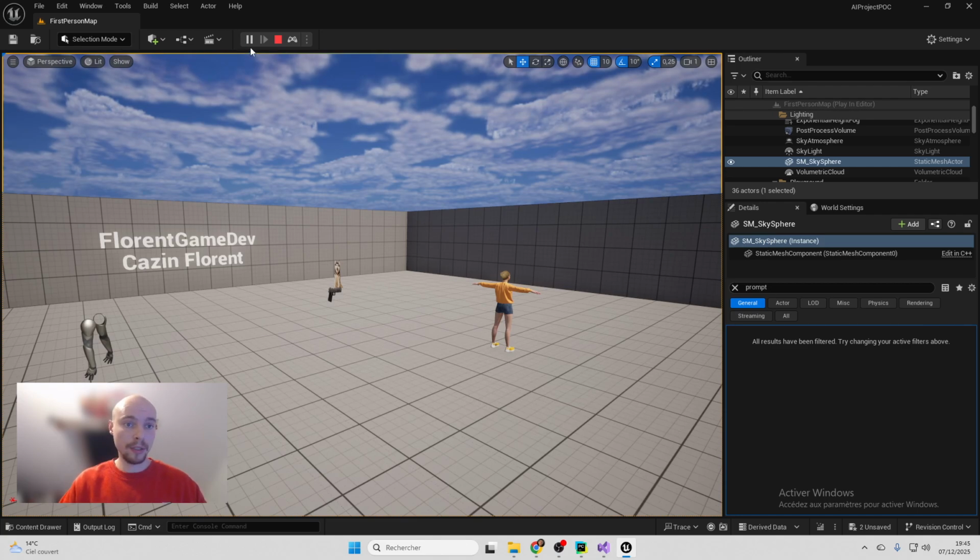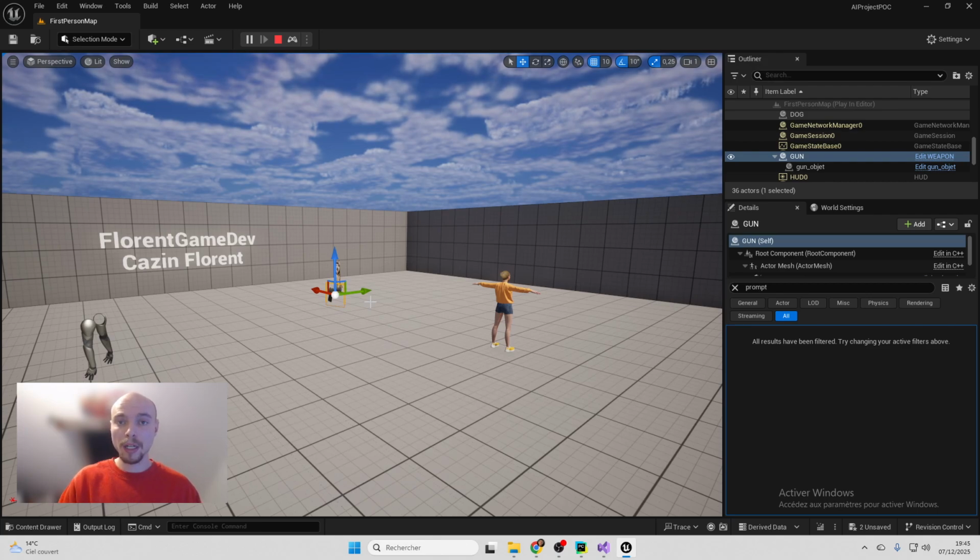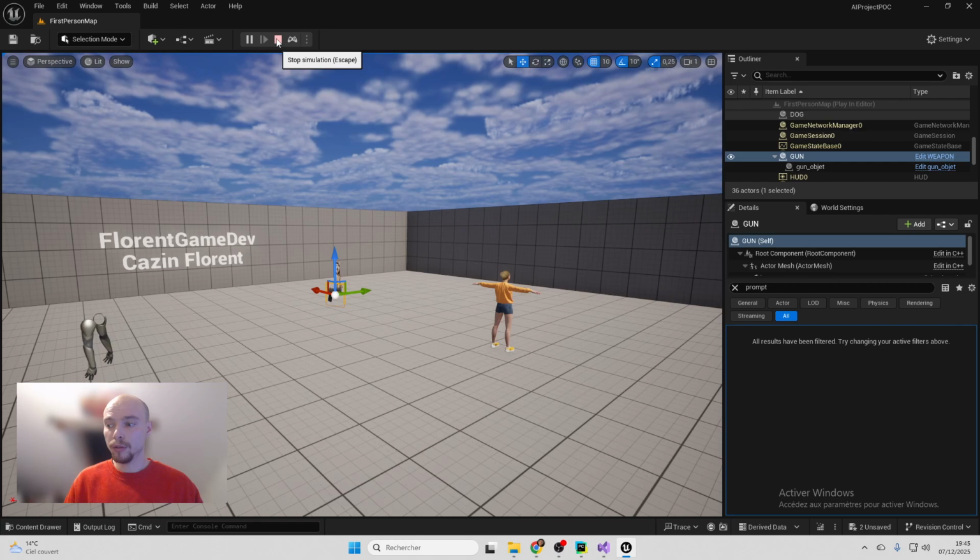She has no gun in her inventory, and remember before she got a gun in her inventory and she decided to run away before attacking the zombie. Now, like she's sad, she decided to attack the zombie. So this is something crazy, but this is something more to the feeling than the logic.